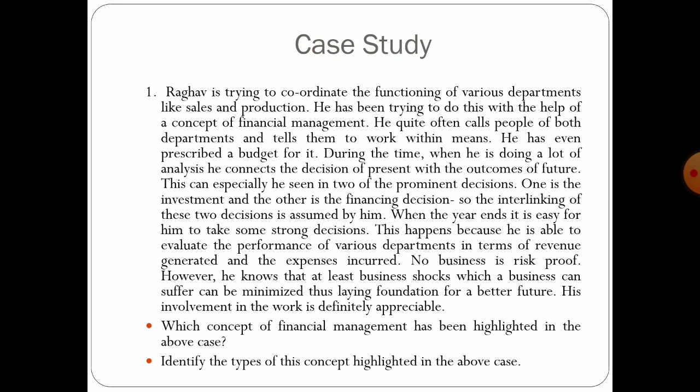One is investment and the other is financing. So the interlinking of the two decisions is assumed by him. When the year ends, it's easy for him to take some strong decisions, and this happened because he is able to evaluate the performance of various departments in terms of revenue generated and the expenses incurred. No business is risk proof, however he knows that the least business shocks which a business can suffer, he can minimize those, laying the foundation for a better future.